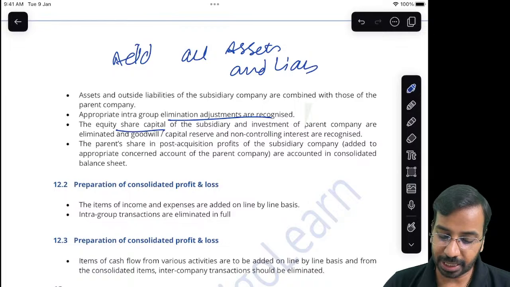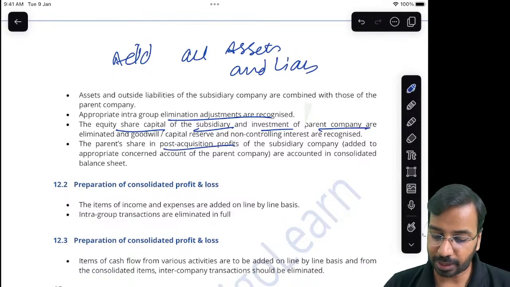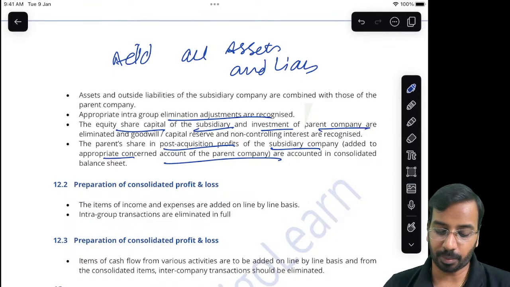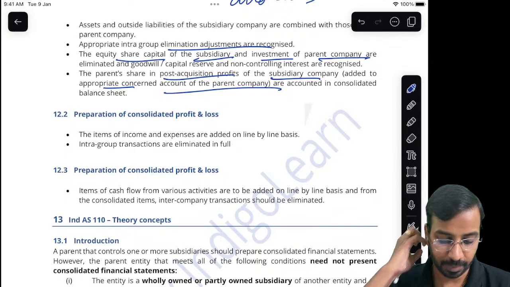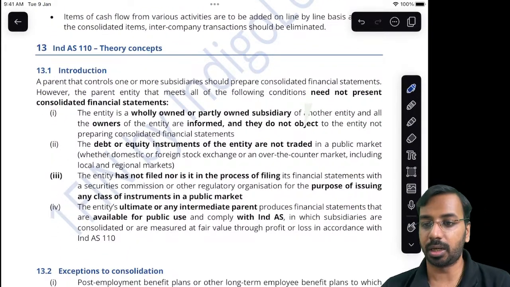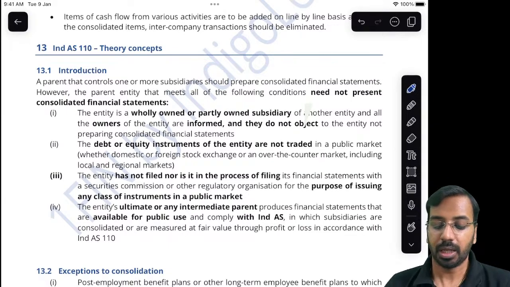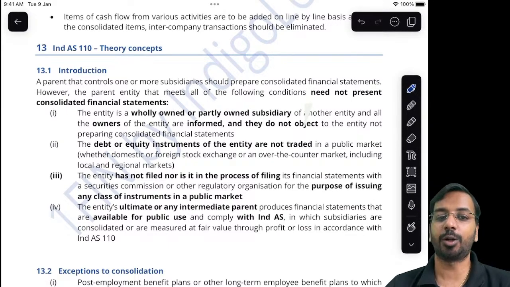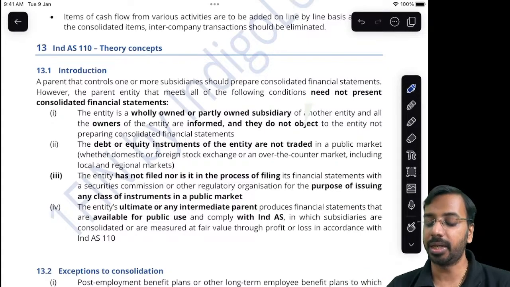Then equity share capital of subsidiary and investment of parent company are eliminated. Parent share in post acquisition profit of the subsidiary are added to the account of the parent company. That is very simple aspect, right? Now some theoretical aspects which we have not covered earlier, that is what we will be discussing now. These theoretical aspects are basically related to exemptions and control related definitions.